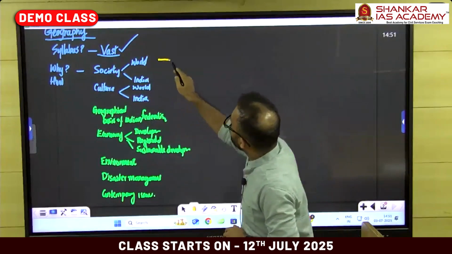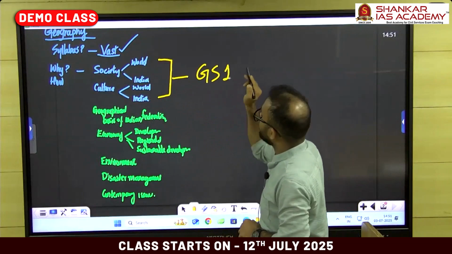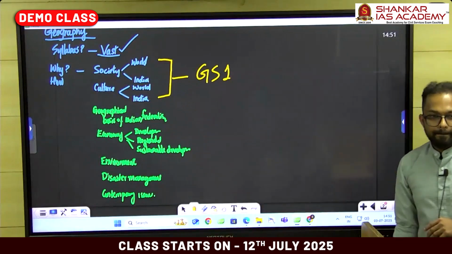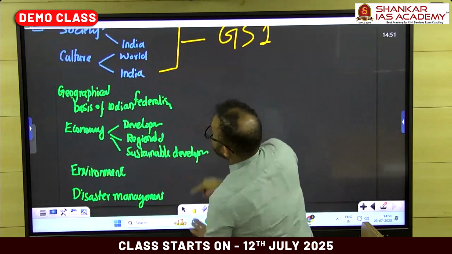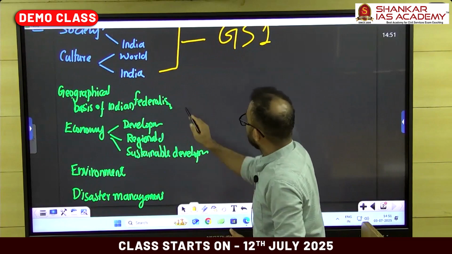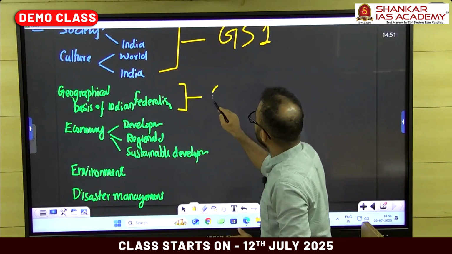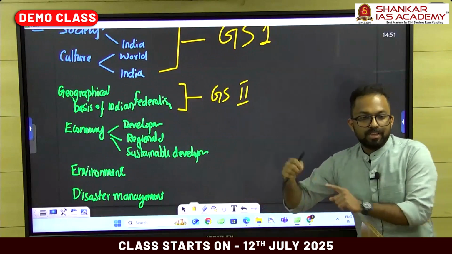See this, both of these things fall under GS paper 1. Next part, geographical basis of Indian federalism. This one is in GS paper 2, related with Indian polity.